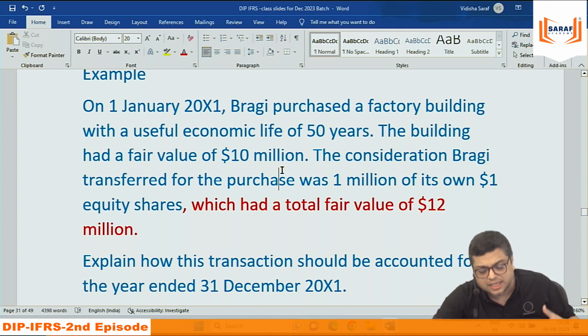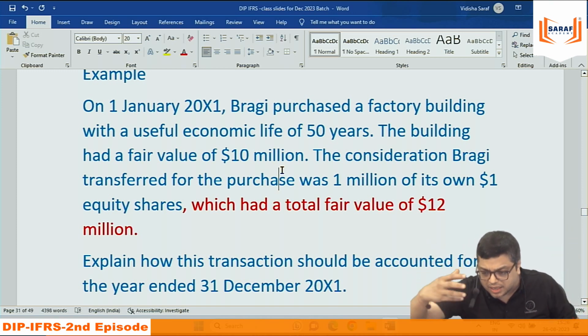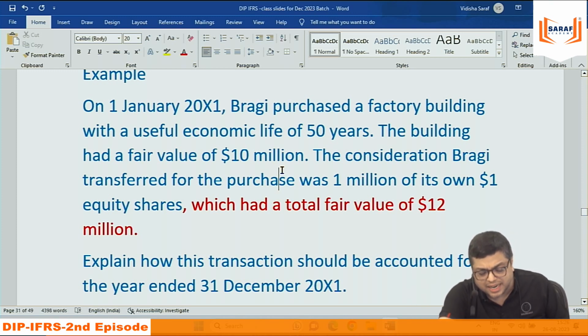For every transaction being recorded in the books, the assets minus liability equals to equity. Here asset is going up, equity is going up. Asset is going up by 10 million, equity is going up by 10 million. Under equity, share capital, retained earning, reserves, share premium, everything is there. So the left hand side is going up by 10 million, the right hand side is going up by 10 million. Every transaction should be fulfilling the assets liability equal.